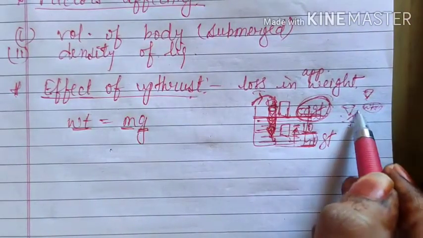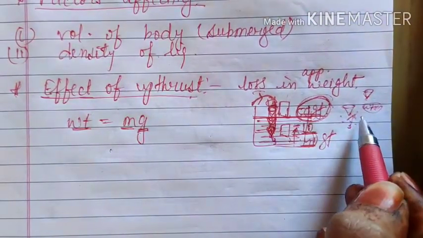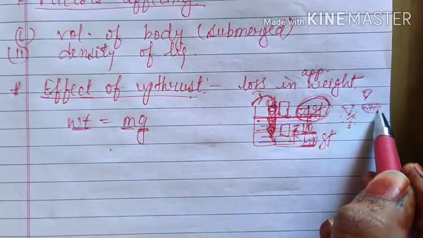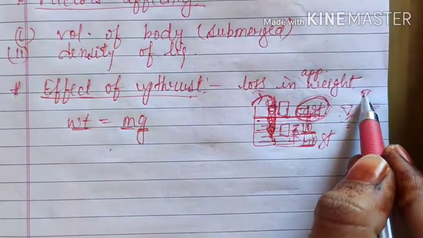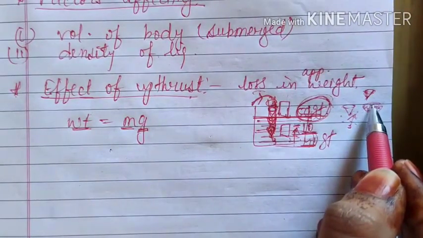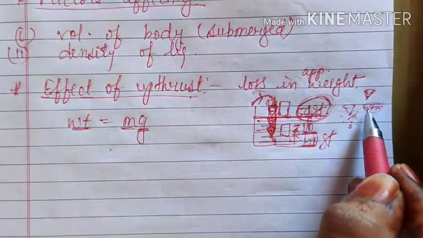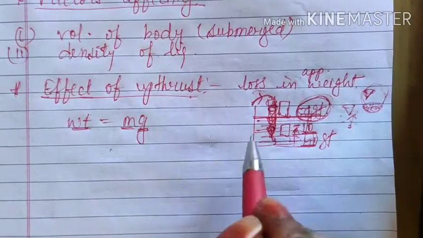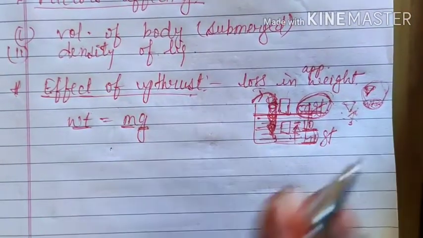So there is some amount of upthrust because of which we get a slightly lesser value of weight. Whereas if you carry out the experiment in vacuum, there is nothing to create upthrust, so you will get the actual weight of the body with the help of a spring balance.